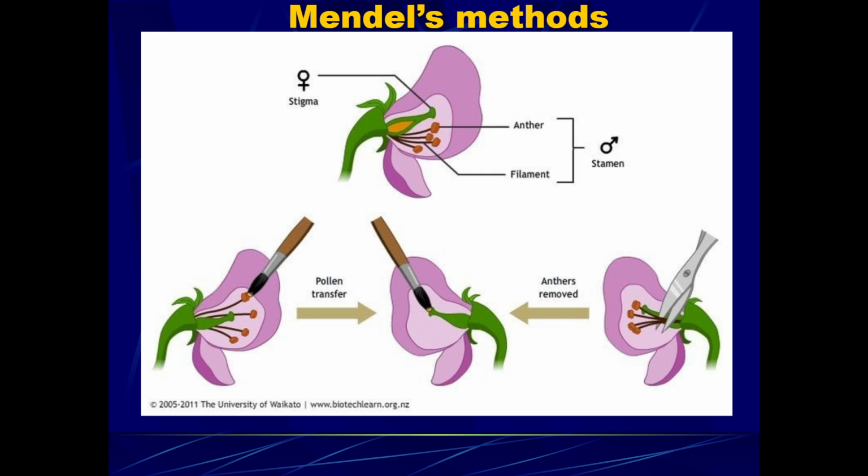To make sure that self-pollination happened, Gregor Mendel would take pollen from a true breeding plant and cross-pollinate it on another plant. Then after that plant produced offspring, he would remove the anthers of the offspring plants and then only use that pollen on that plant with the removed anthers. And that made sure that it was always that plant's pollen that was fertilizing itself. So you can do a couple of different types of pollen transfer, but this was his method for creating true breeding plants.